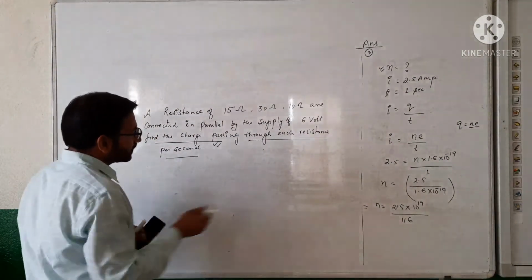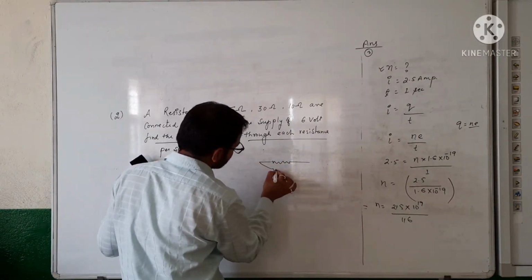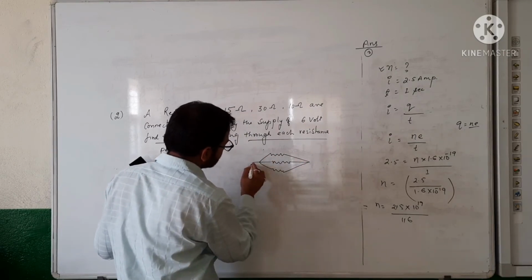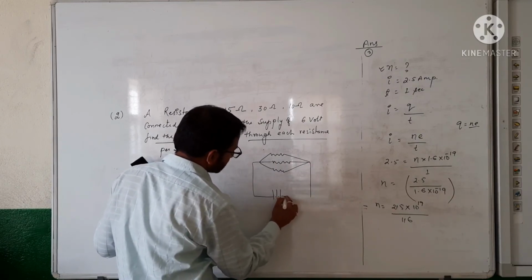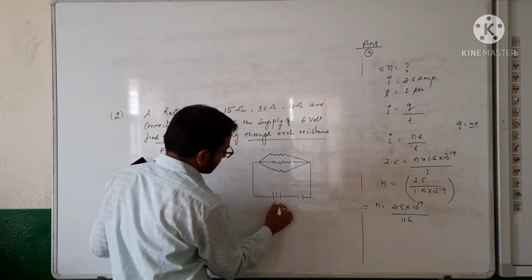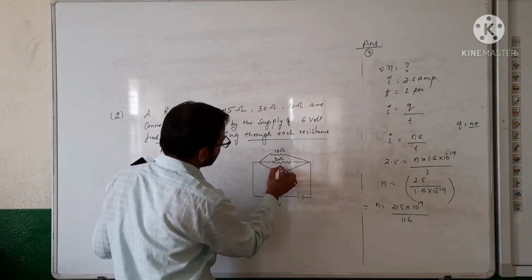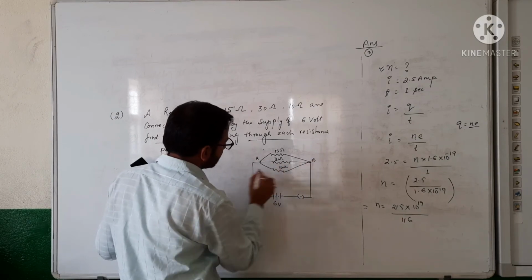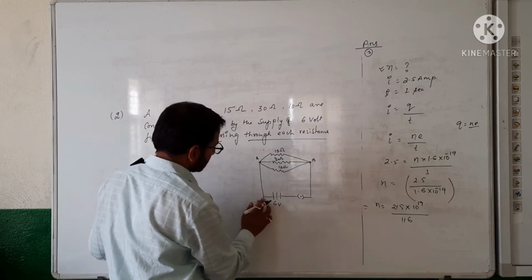Got it? Now the diagram for it: you have 3 resistances connected like this with the supply of 6 volt, 3 cells of 2 volt each I am applying, and here 15 ohm, 30 ohm, 10 ohm, and this terminal is A, suppose this is B, like this.